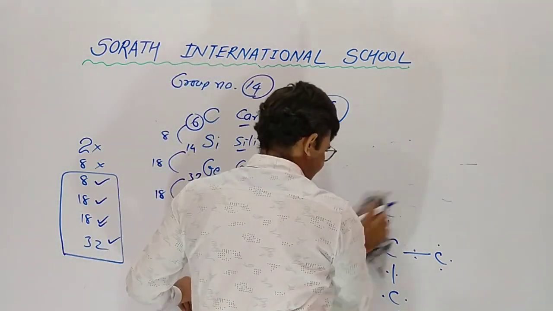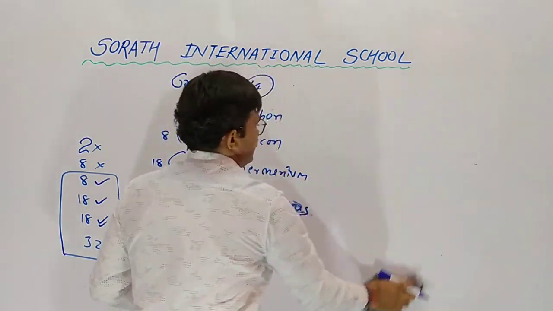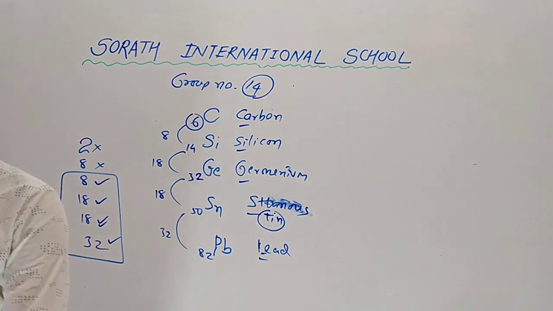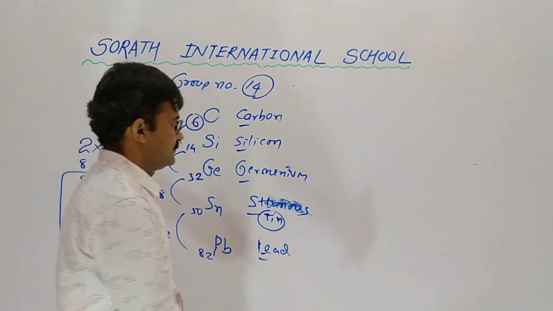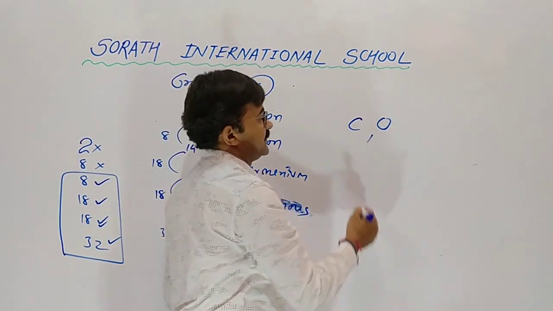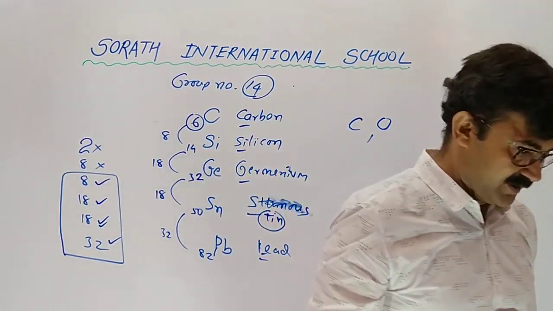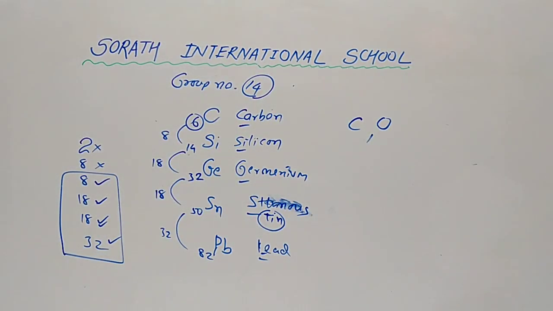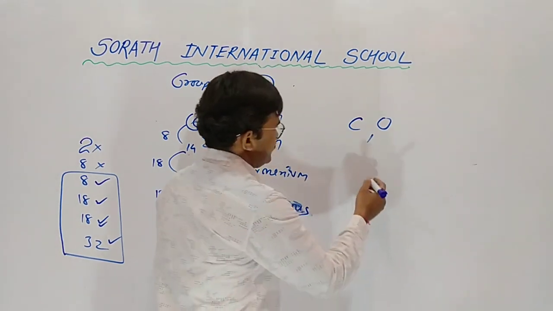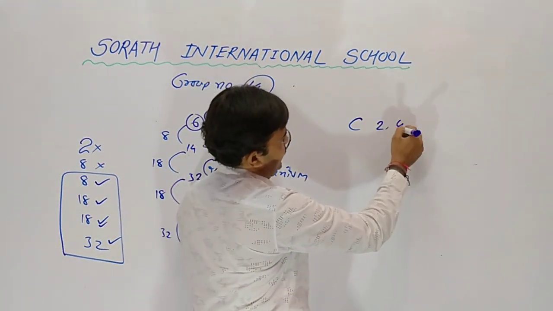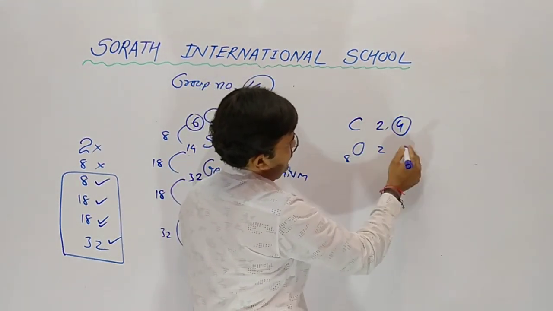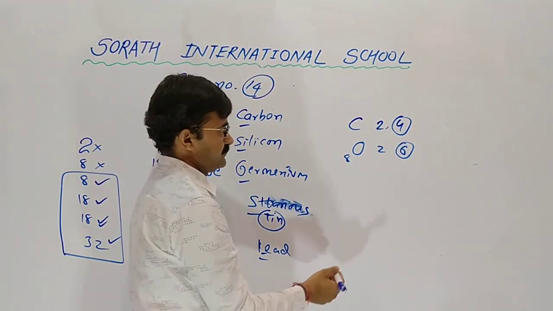Now with oxygen, carbon is combining with oxygen. So what happens there? A different type of compound occurs when carbon combines with oxygen. Suppose 1 carbon and 1 oxygen combine with each other. Carbon having 4 electrons in outermost, oxygen having 6.